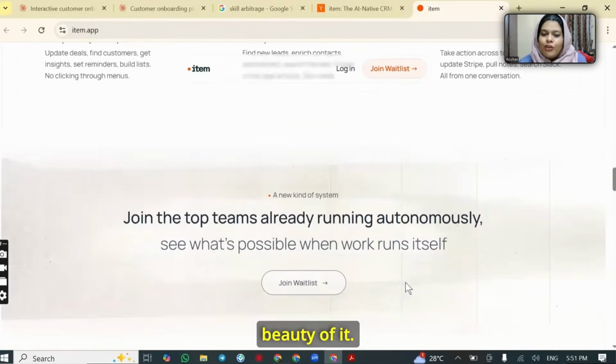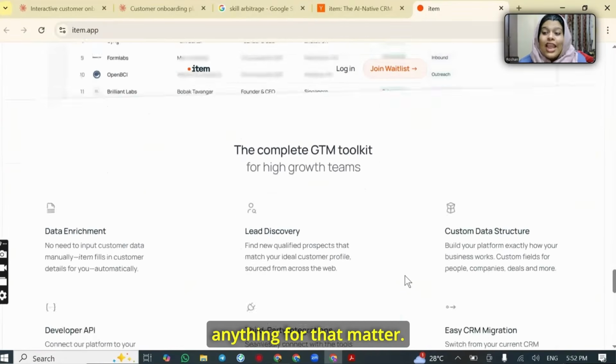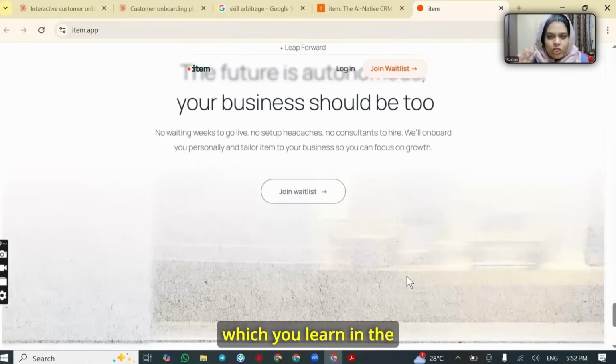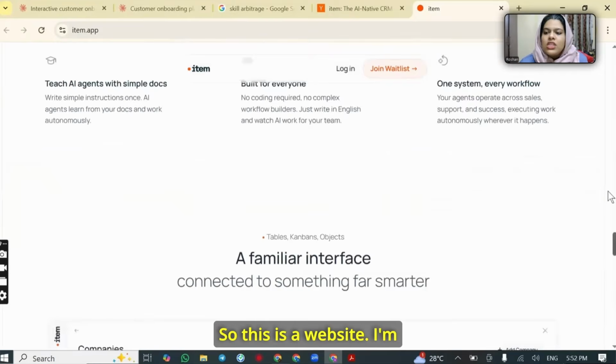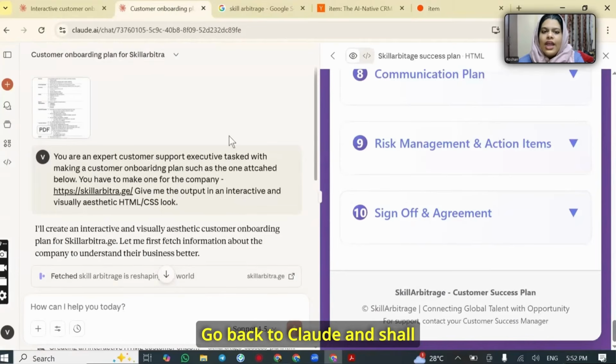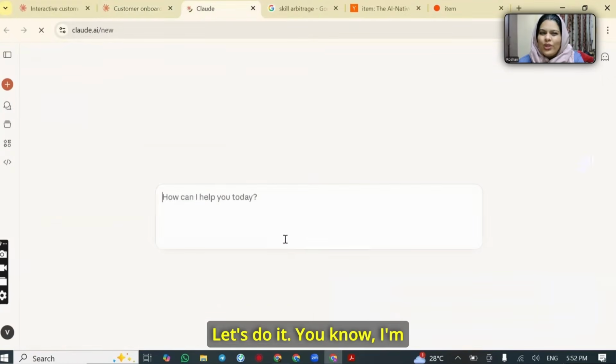But that's the beauty of it. With the help of AI, you don't require to have prior experience or anything for that matter. All you need is to know how to prompt it properly, which you learn in the bootcamp, and which AI tool to use. So this is the website. I'm just going to copy this, go back to Claude, and shall we make a customer onboarding plan for Item? Let's do it, you know.